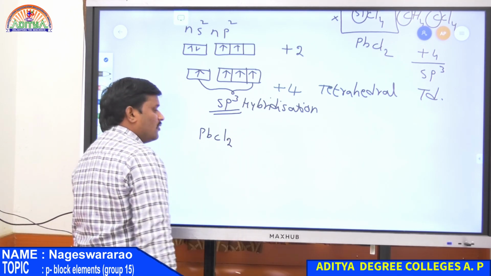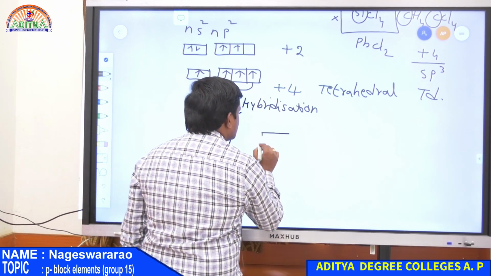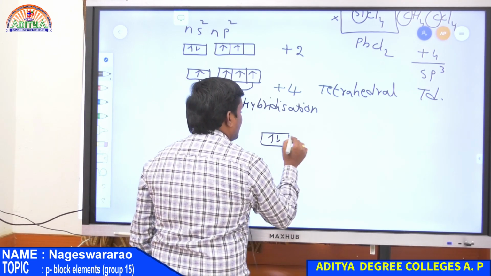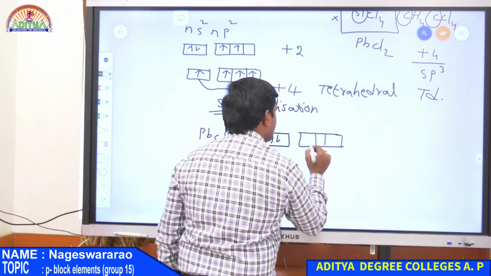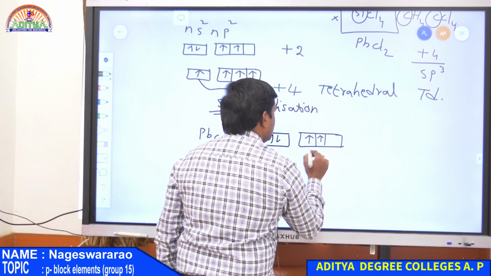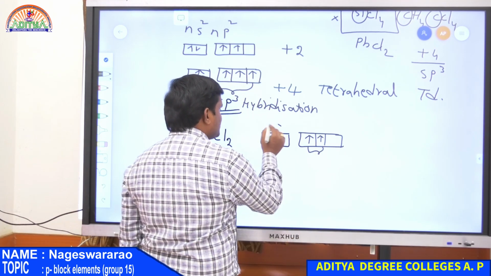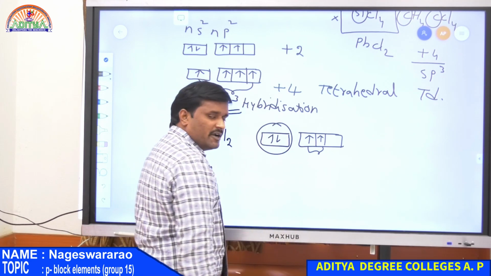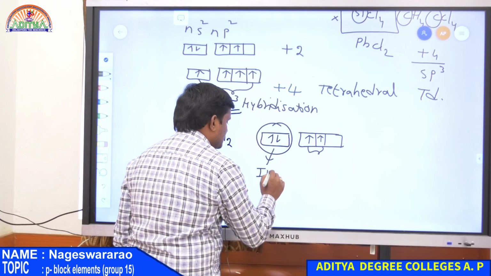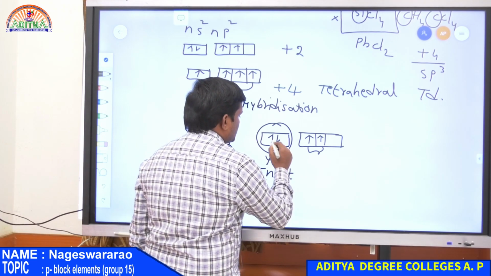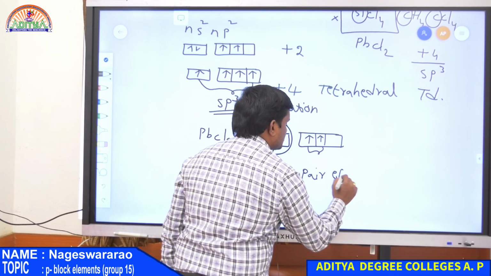lead can form only 2 bonds with chlorine. It means the electrons present in the s orbital do not get involved in bond formation. Only the 2 electrons present in the p orbital are involved in the bond formation, and the s electrons do not get involved in bond formation. That is why these electrons are known as inert. And also they are paired up. So this is nothing but the inert pair effect.